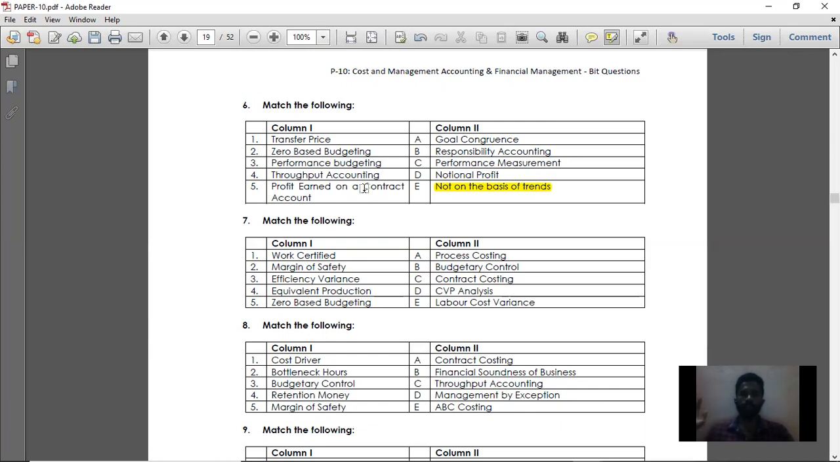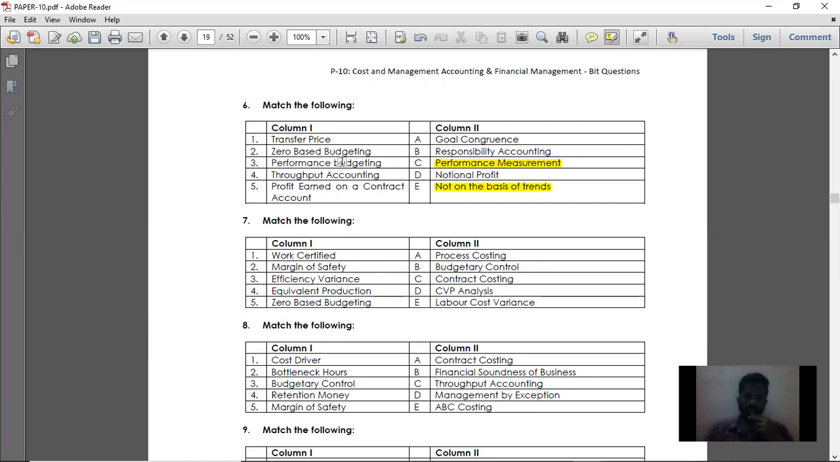Which is the pure variable cost in a particular production? Suppose I'm involved in production of particular goods, my pure variable cost is only material. So material should be my throughput cost. Whatever is my material cost, that is throughput cost, and any other cost should be assumed as fixed cost. So total sales minus throughput cost, you will get the fixed cost. So throughput accounting is used to perform the measurement, that is performance measurement.